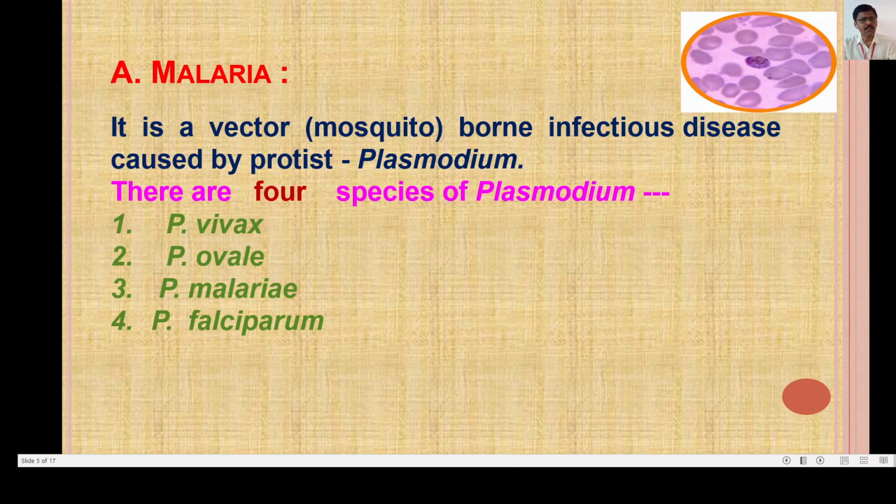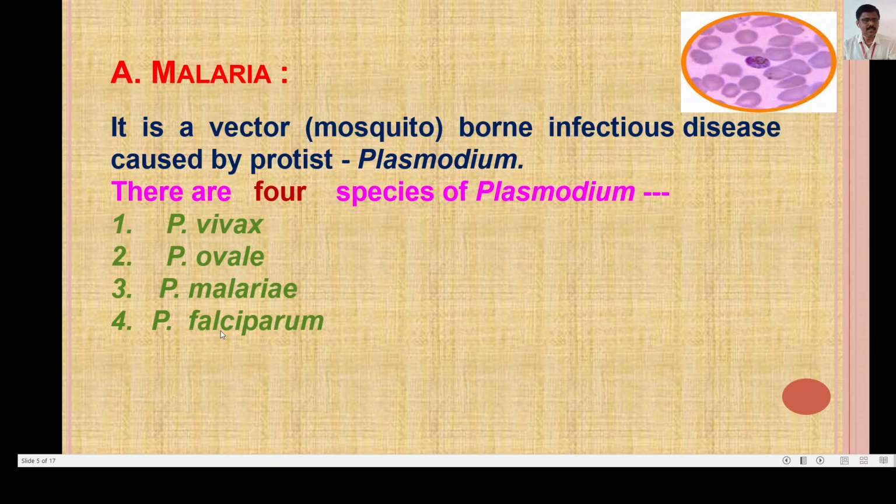There are 4 species of Plasmodium which are responsible for the disease. The first species is Plasmodium vivax, the second is Plasmodium ovale, the third is Plasmodium malariae, and the fourth is Plasmodium falciparum.